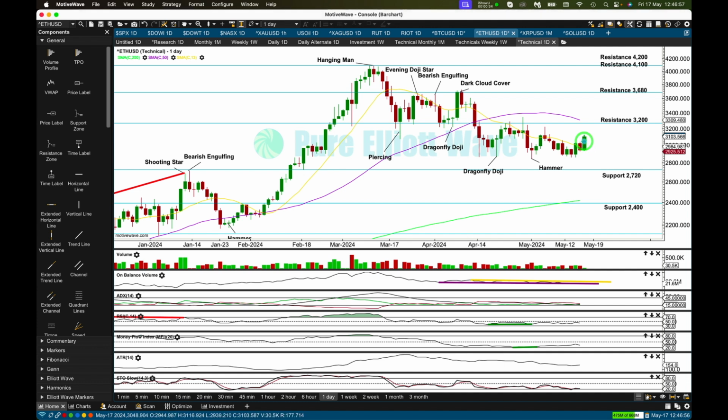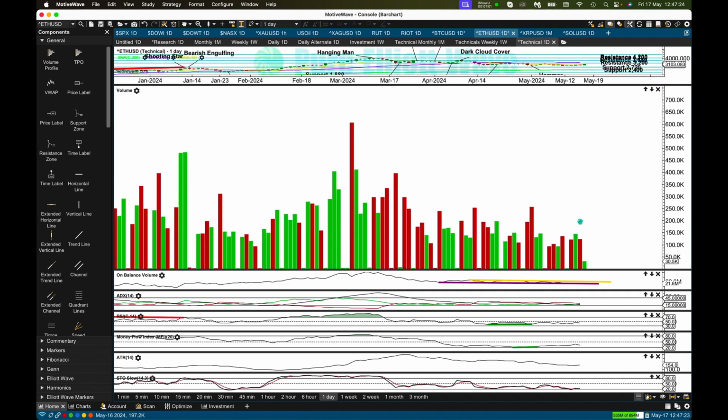Ethereum is moving higher. We don't have volume data. This session is incomplete, but we do have obviously so far an increase in range. Looks like we're going to see further upward movement. Watch how price behaves if it gets to resistance at 3,200. If we get a break above that, would be fairly bullish. Next resistance above is 3,680. I do still think that the low for Ethereum of 1st of May is quite likely to remain intact.